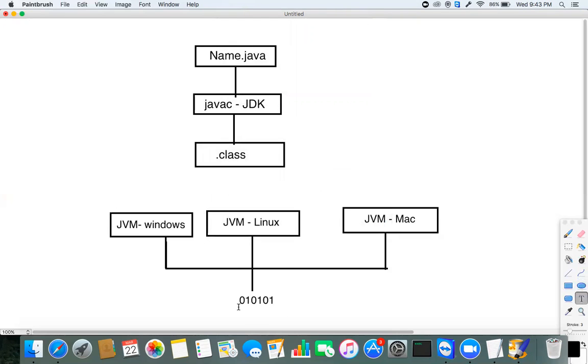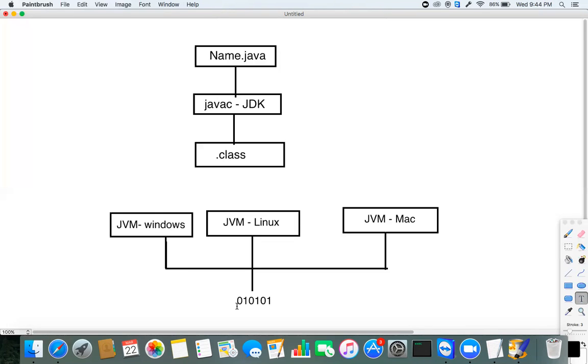Now here, what exactly is platform independent? A single code, without modifying the code, if the code is executing on multiple platforms, then it is called platform independent. Let's take if you write a C program in Windows, you're going to get the .exe file. We call it an executable file. That .exe file is specific to the Windows platform. Meaning whatever code is written in the C program using Windows platform, you can test only in the Windows platform. That code you cannot test in Mac or Linux or these kinds of platforms.